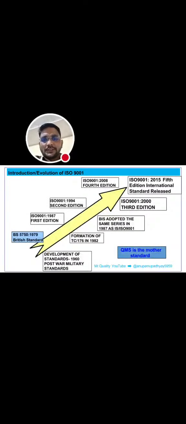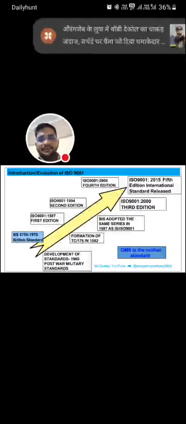This is actually the introduction and evolution of ISO 9001. First was the military spec and military standard. After that, the BS standard was developed, and in between the formation of technical committees like ISO TC 176. This technical committee was first written as ISO in 1982, and the first edition was published in 1987.